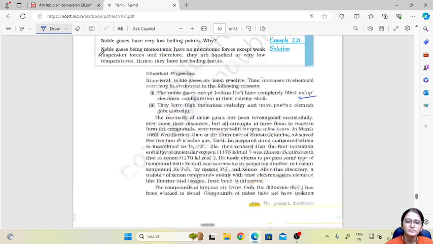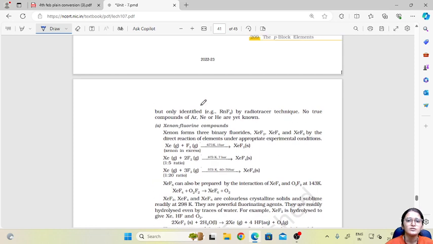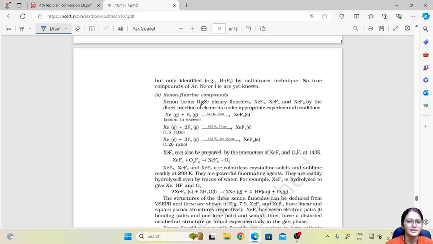Then we will talk about xenon fluorine compounds. Most noble gases do not combine with any other element to form compounds, because of their small size and stable, fully filled configuration. But xenon can form compounds because of its size.